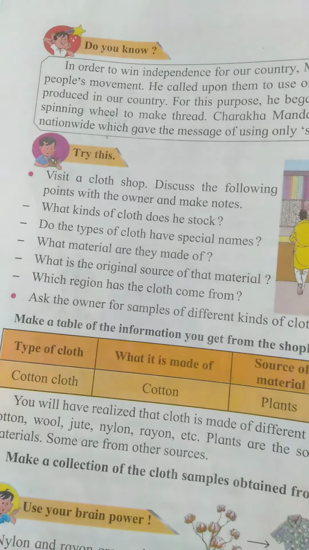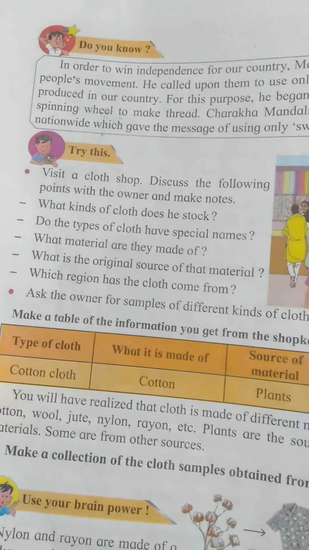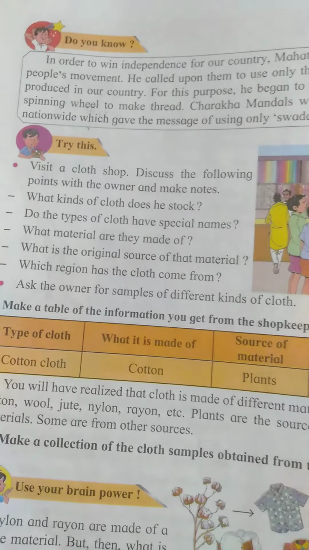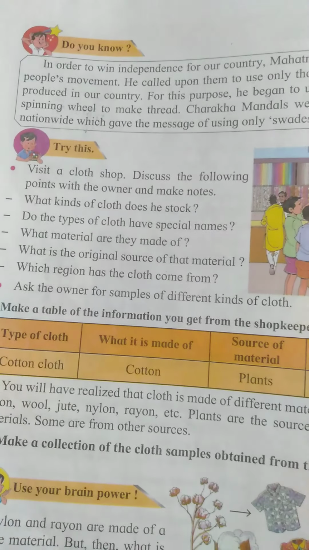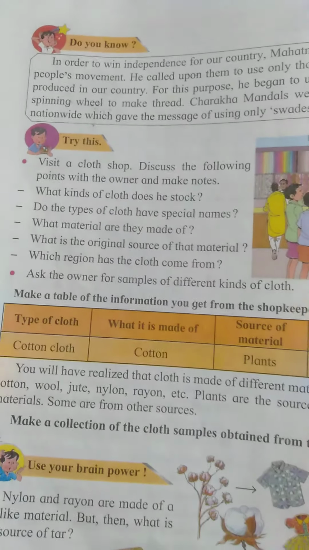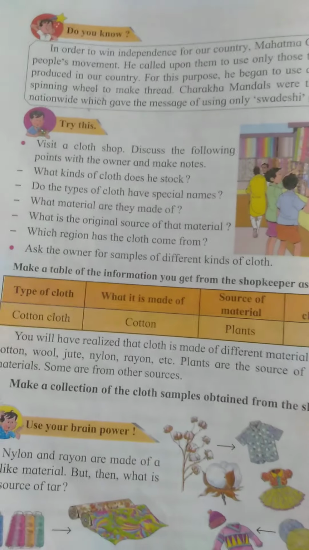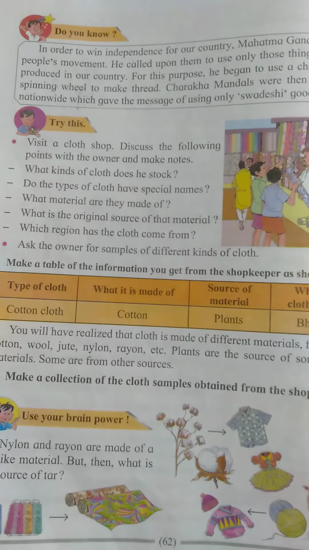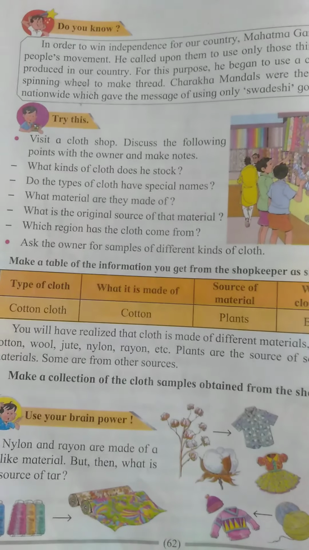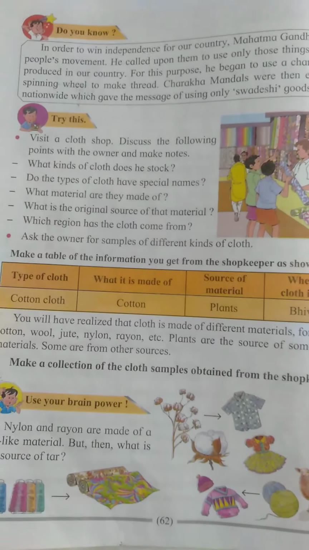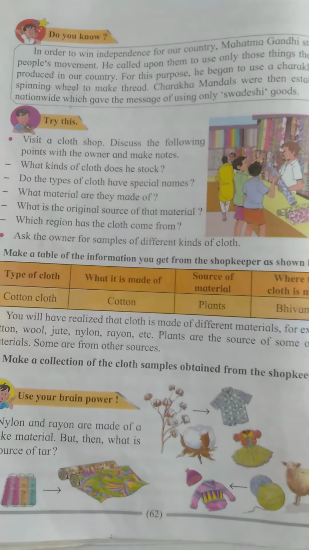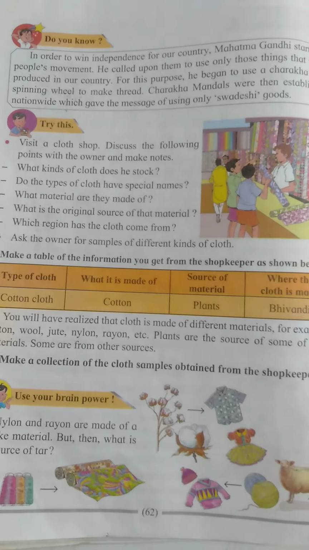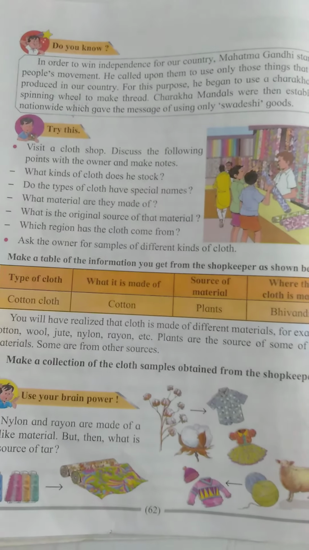So besides cotton, what other materials can be used to make cloth? Other than cotton, we get cloth from jute. Many things are made out of jute. Wool can be obtained from the fur of a sheep. We get sweaters, shawls, many things out of wool.